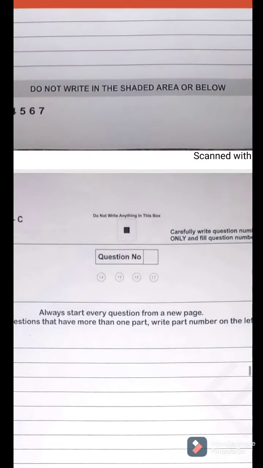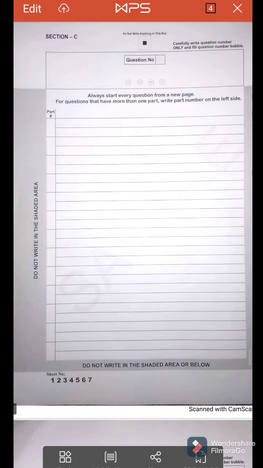See, everywhere you can see, for example, if your question number 15 ends here in the first or second line of this page, and the rest of the page is empty, even then you are not going to begin another question on this page.